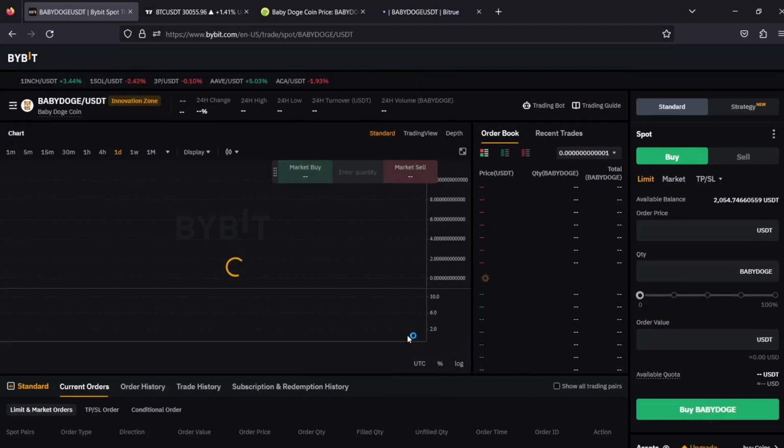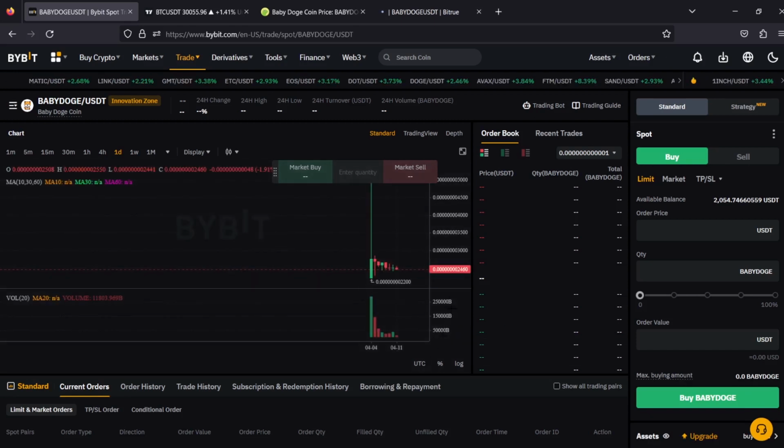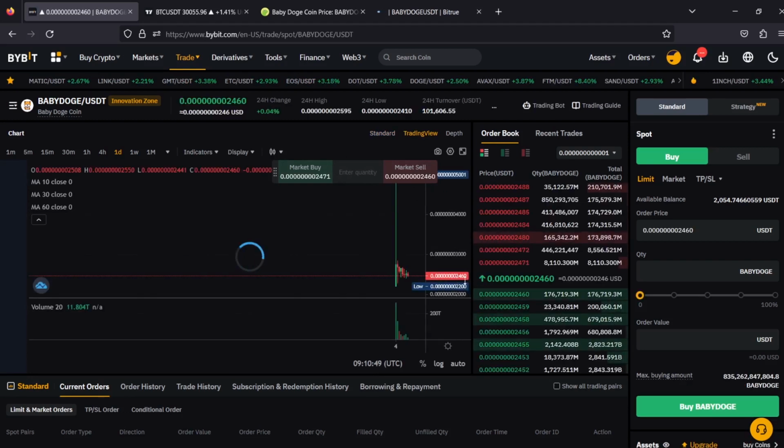And yes guys, you can see right there the price. Damn, my internet is very slow. All right, right now you can see that the price of Baby Doge on BYBIT is being sold at actually 24.60, right?